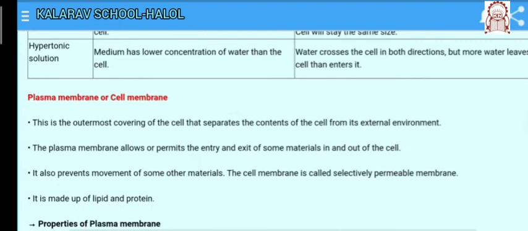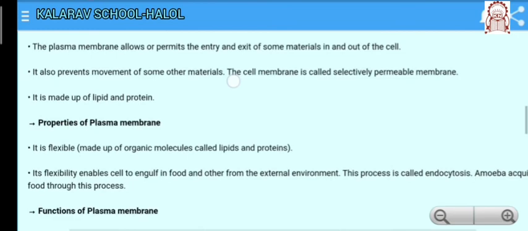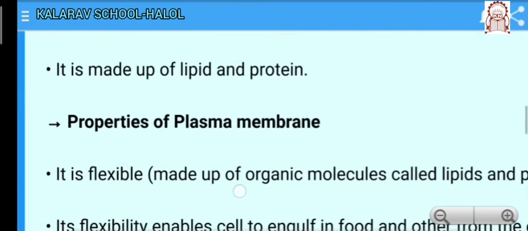It is flexible. The flexible cell membrane enables the cell to engulf food and other material from its external environment. It is made up of lipids and proteins. So, here we have the properties of the plasma membrane.